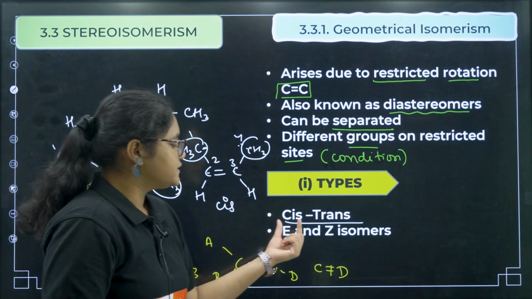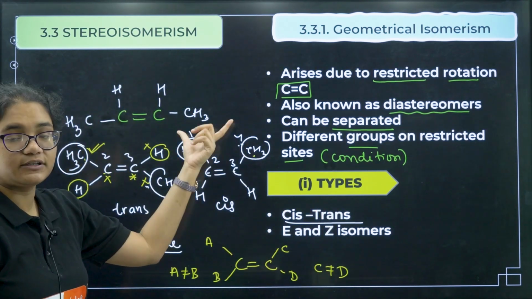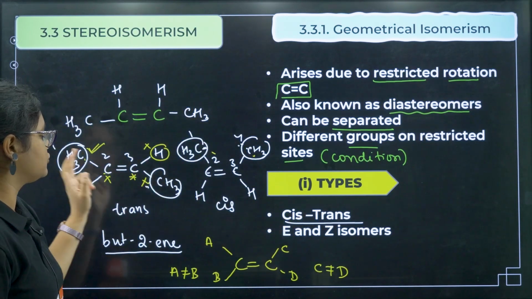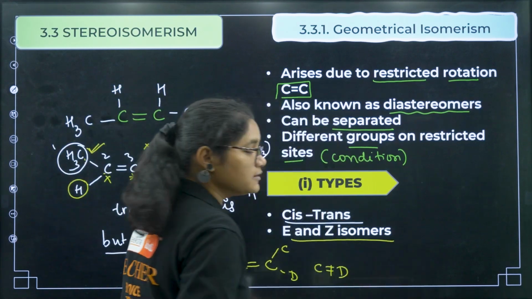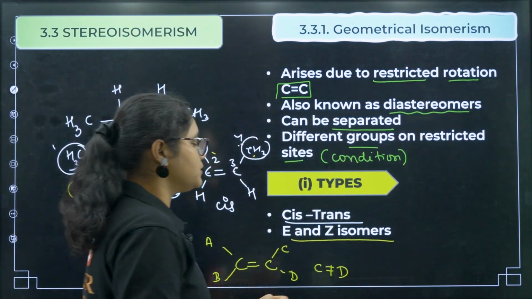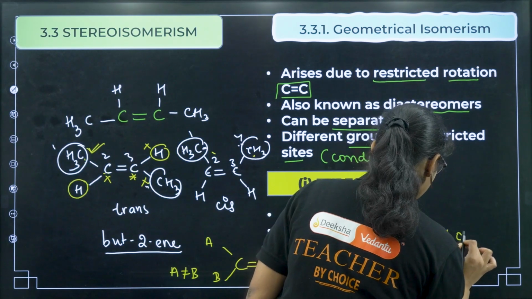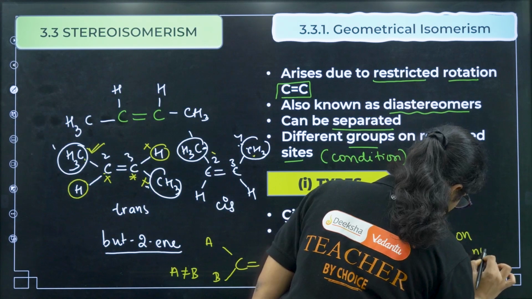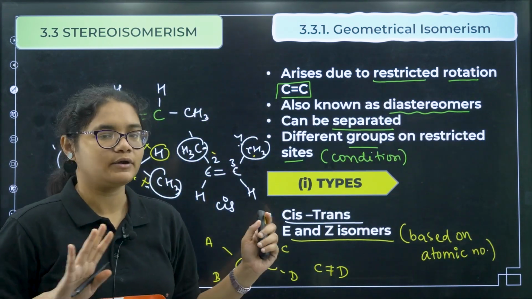Okay, so cis and trans understood. Cis means the same groups should be on the same side, and trans means the same groups should be on opposite sides. Now we will understand what E and Z isomers are. Remember, E and Z isomers are based on atomic number. Note this down. We'll do a lot of examples now, and it will become clear.